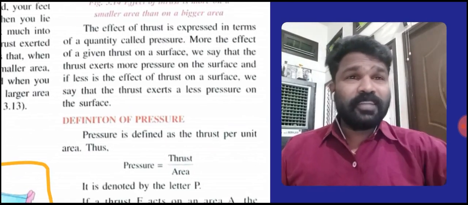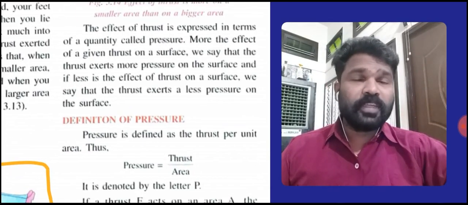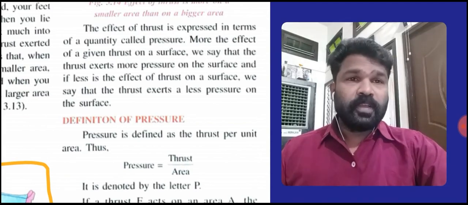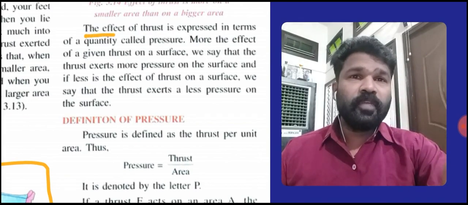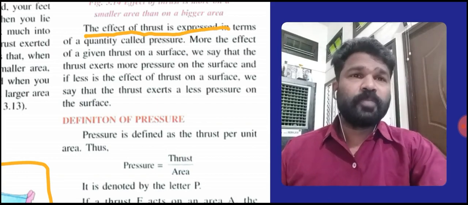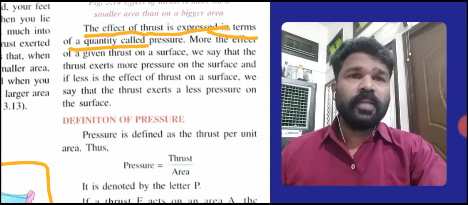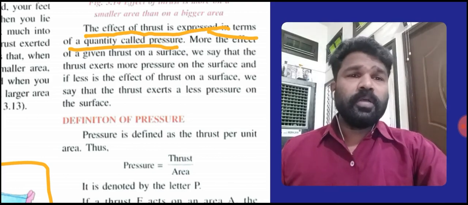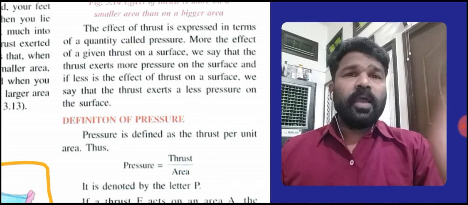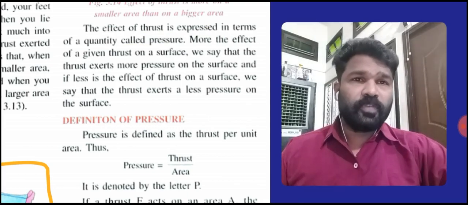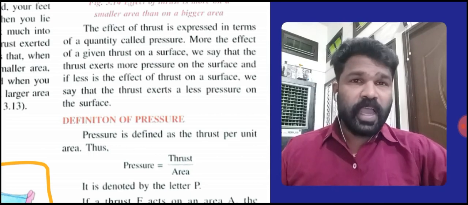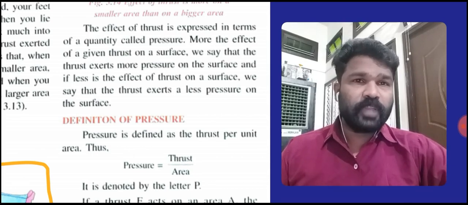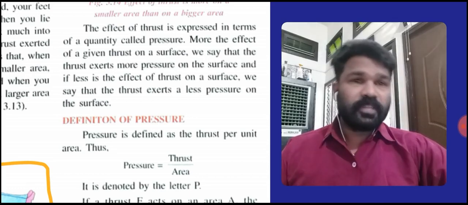The effect of thrust is expressed in terms of a quantity called pressure. The more the effect of a given thrust on a surface, we say that the thrust exerts more pressure on the surface, and if the effect of thrust on a surface is less, we say that the thrust exerts less pressure on the surface.